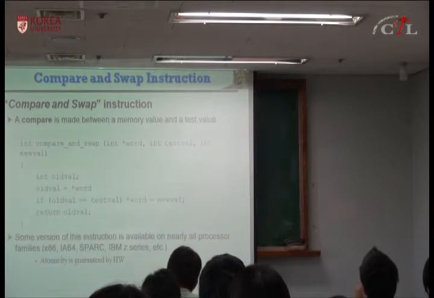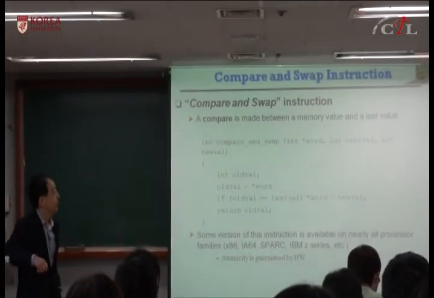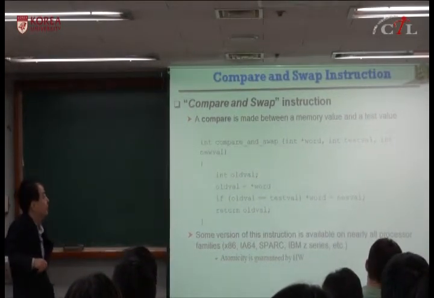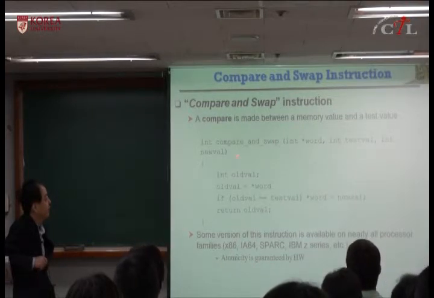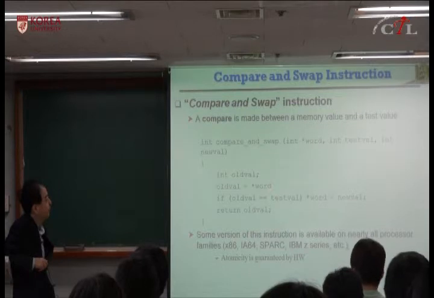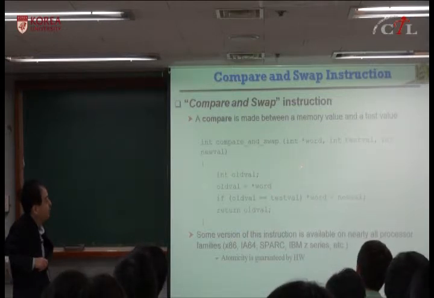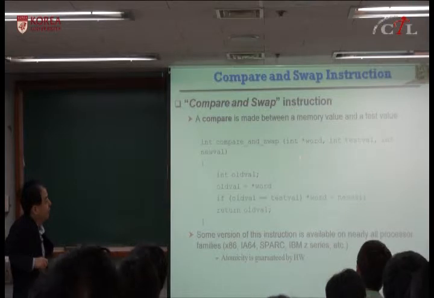As I said, compare and swap is the most common machine instruction. So this is the definition of compare and swap. Okay, so you have three arguments for this instruction.